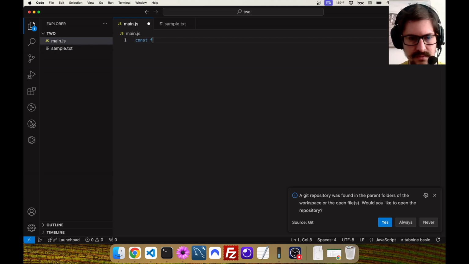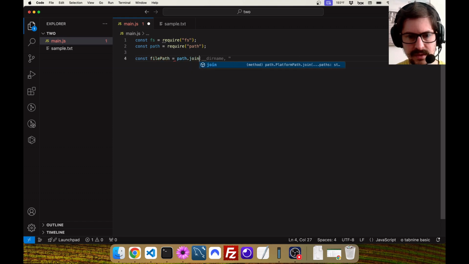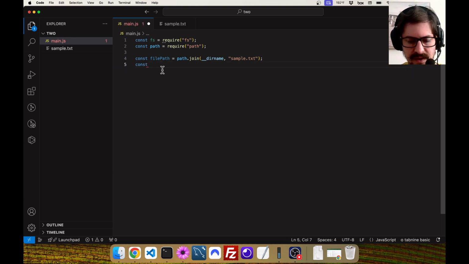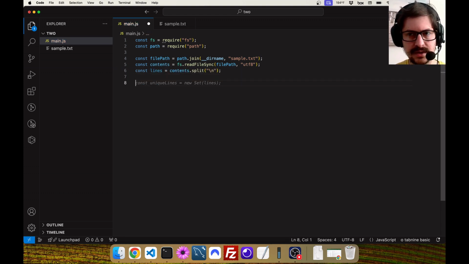Let's get the path and file path equals path join and sample.txt. And I'll just do what I did last time and pull the whole file. Contents equals, yes, just like that. Now we're going to split them. Lines equals contents split by the new line to get all the lines.